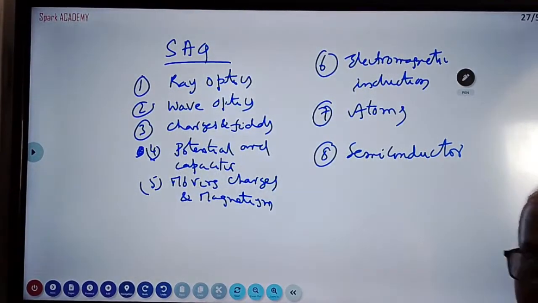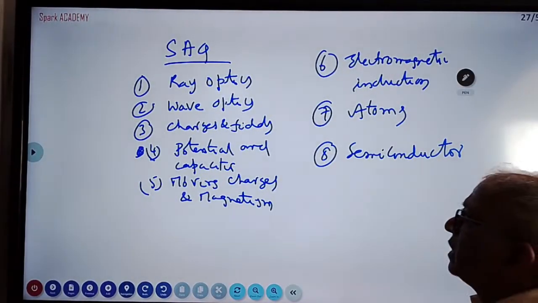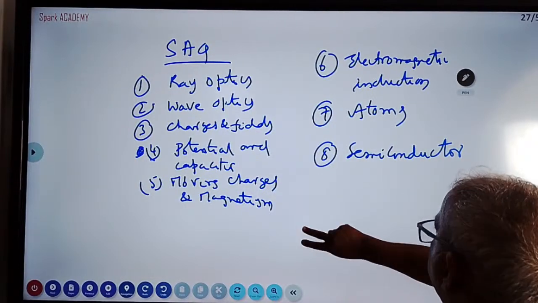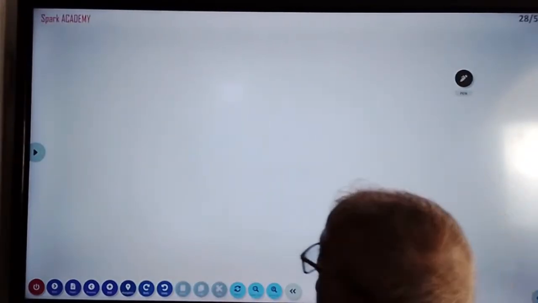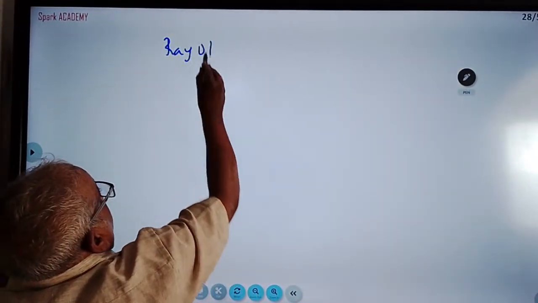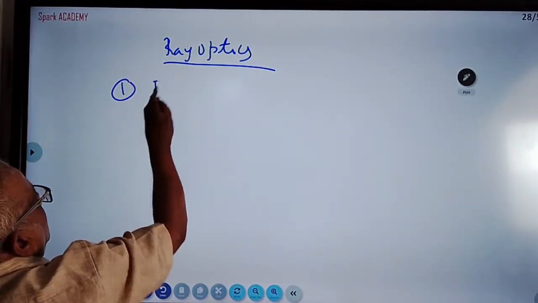Of course, there is a choice. Out of 8, you have to answer only 6. But in each chapter we have discussed at least 1 or 2 questions now. First we are taking ray optics. In this, 2 important questions we'll discuss.